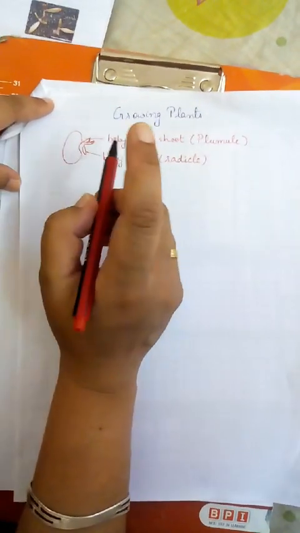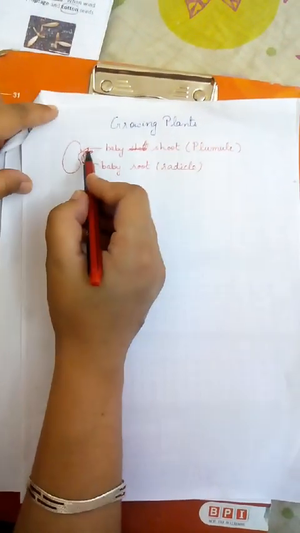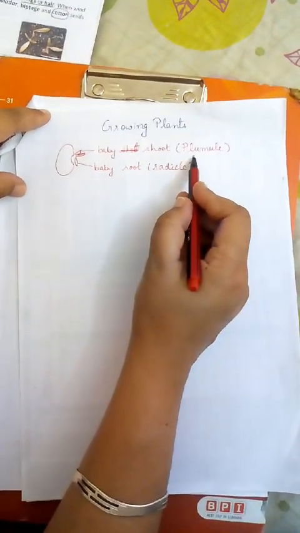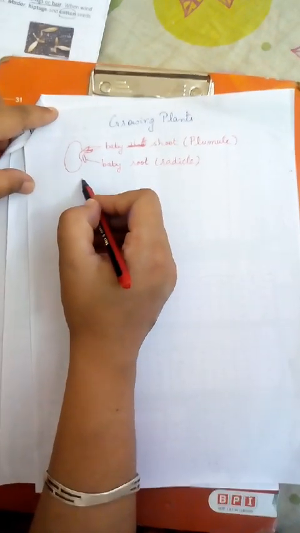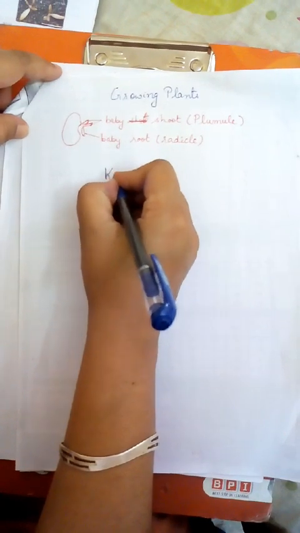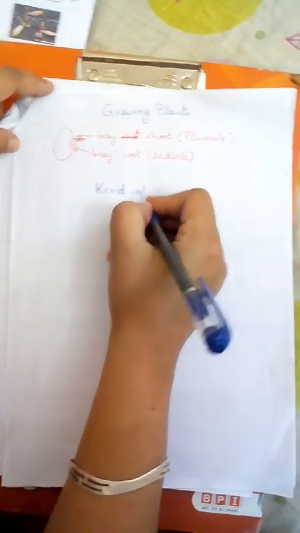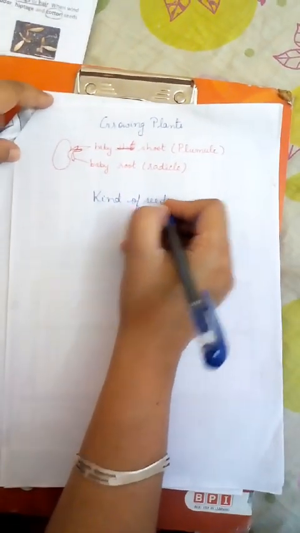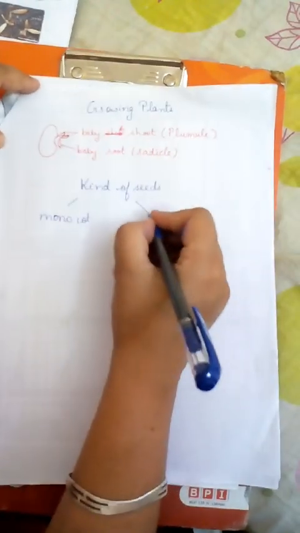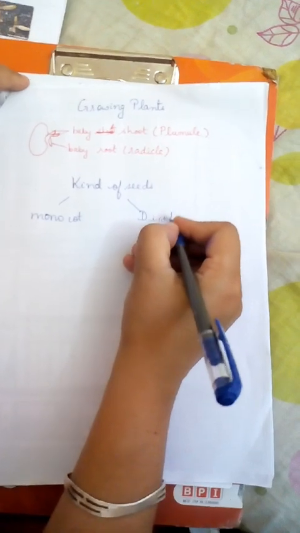The embryo, the baby plant, that I showed you that day has a part growing upwards, the baby shoot, known as the plumule, and a part growing downwards, the baby root, known as the radicle. Now there are two kinds of seeds: one is monocot and another one is dicot.